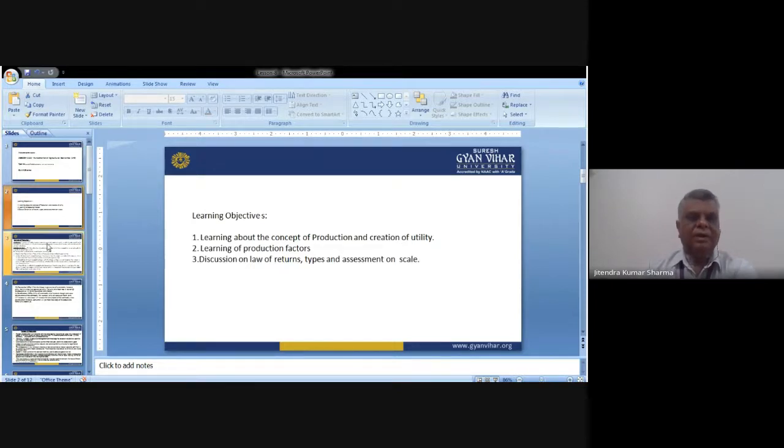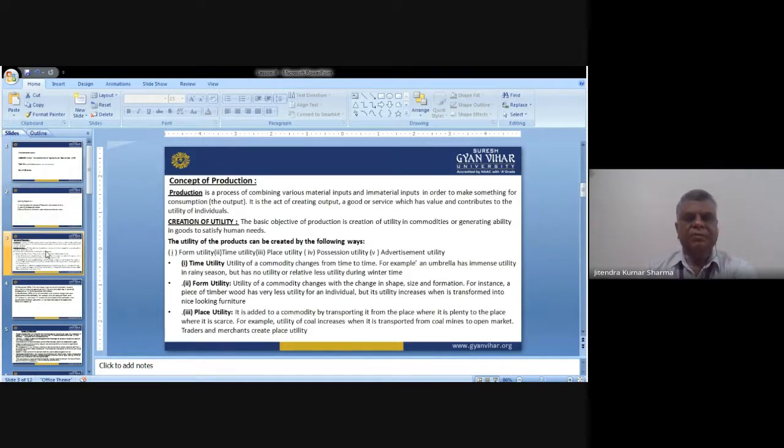So now we are starting the discussion on the concept of production. As you know, production is whatever an individual, a firm or an organization makes or prepares, and that we treat as an input, and whatever the ultimate outcome is, we call the output. So production is a process of combining various material inputs and immaterial inputs.